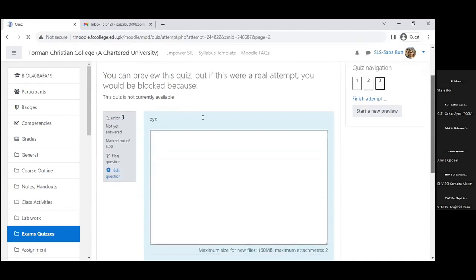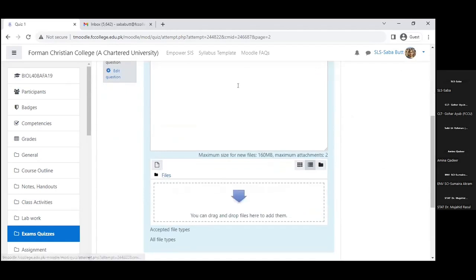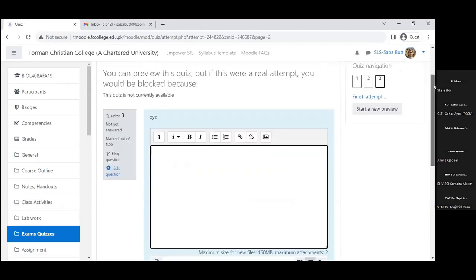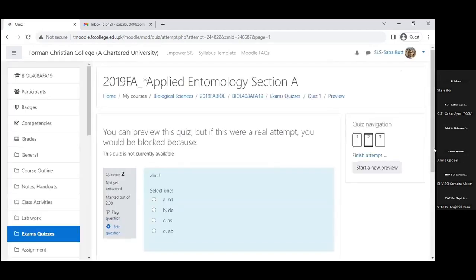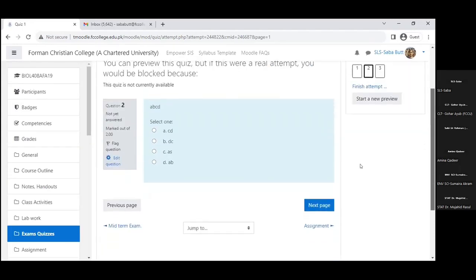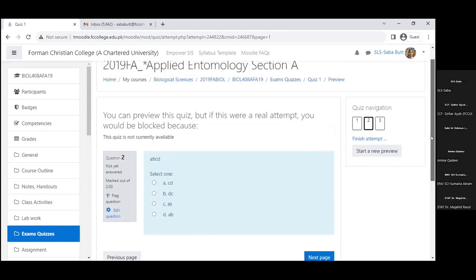Here's the descriptive question. It looks like this. Students can add a file from here or type their text in here. Both options are available. Then I can also jump to a question which is an MCQ, and select and go to the next page after. So this is how the whole quiz appears.